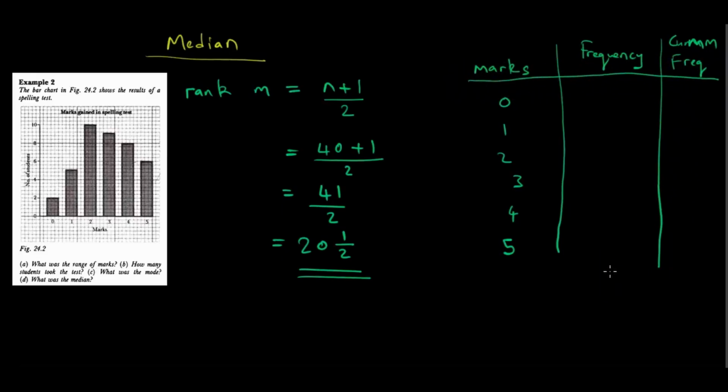So we say ma-students akawana 0 i2, ma-students akawana 1 mark i5, ma-students akawana 2 marks i10, ma-students akawana 3 mark i9, ma-students akawana 4 marks i8, and ma-students akawana 5 marks i6.